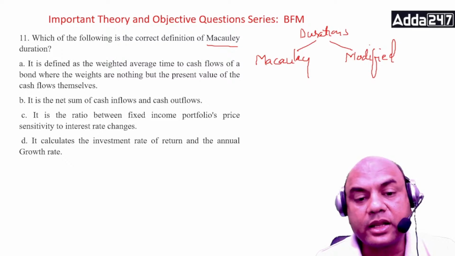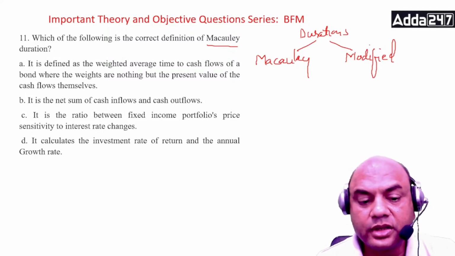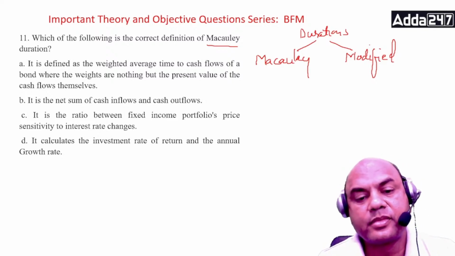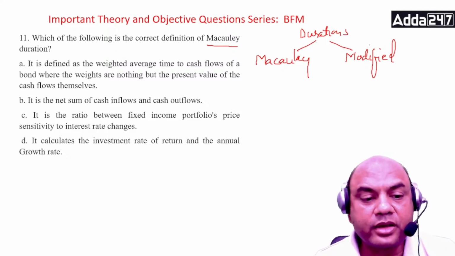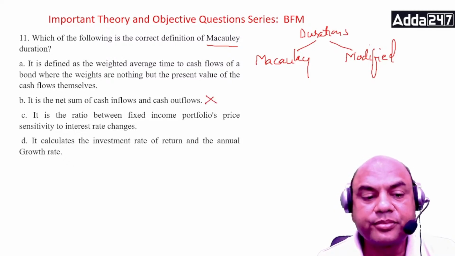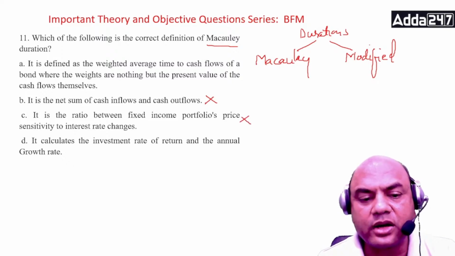So what is the correct answer over here? Is it the net sum of cash inflow and cash outflow? No, that is wrong. Is it the ratio of fixed income portfolio's price to interest rate changes? No, this is totally out because this is not related to Macaulay.